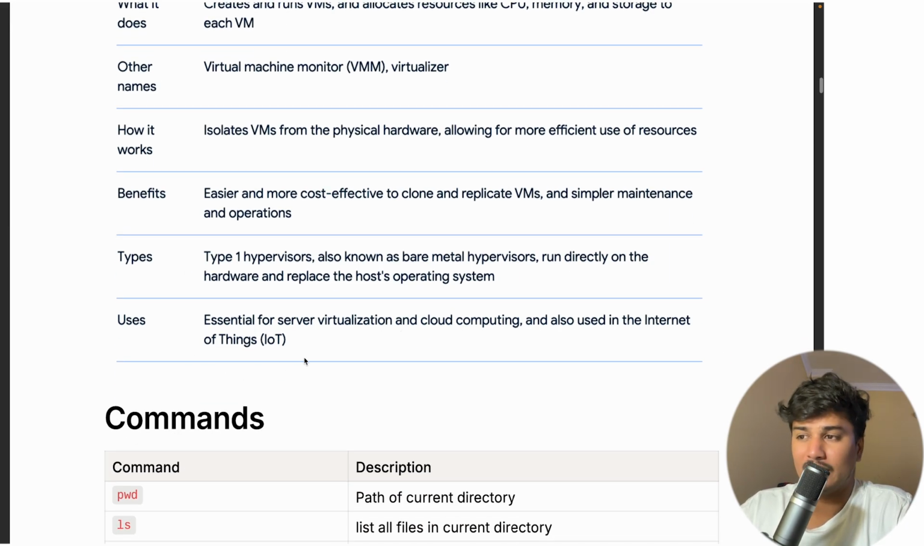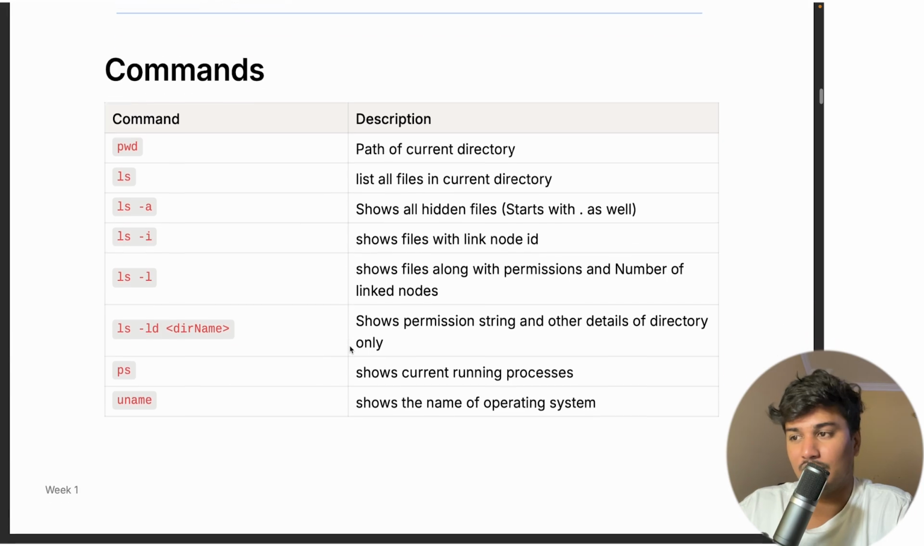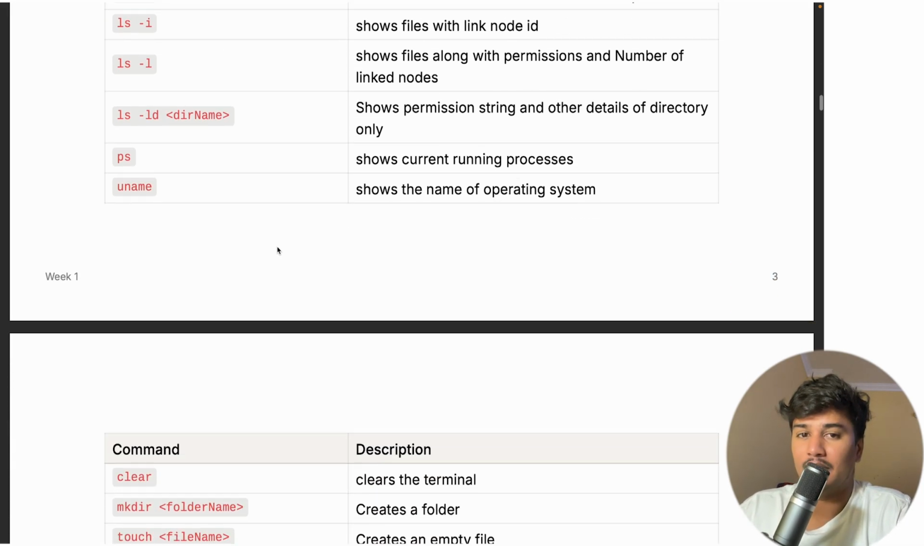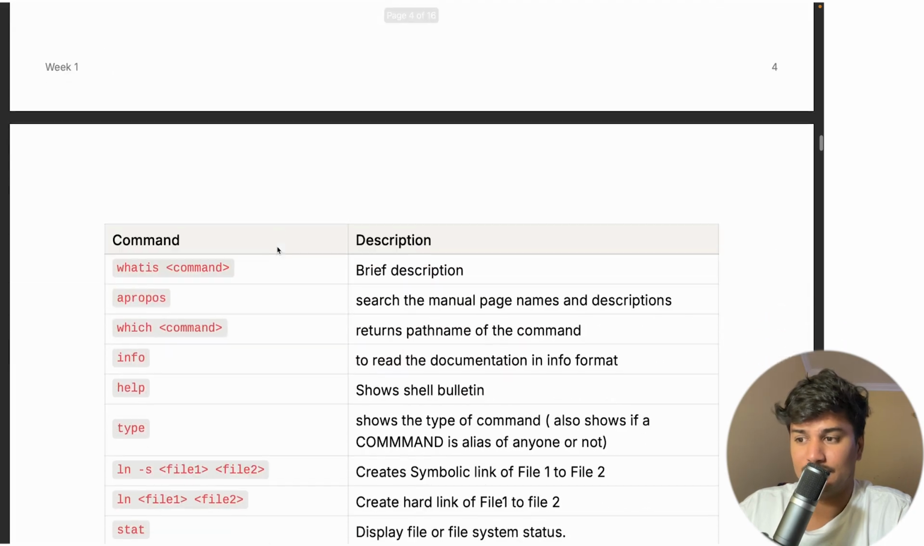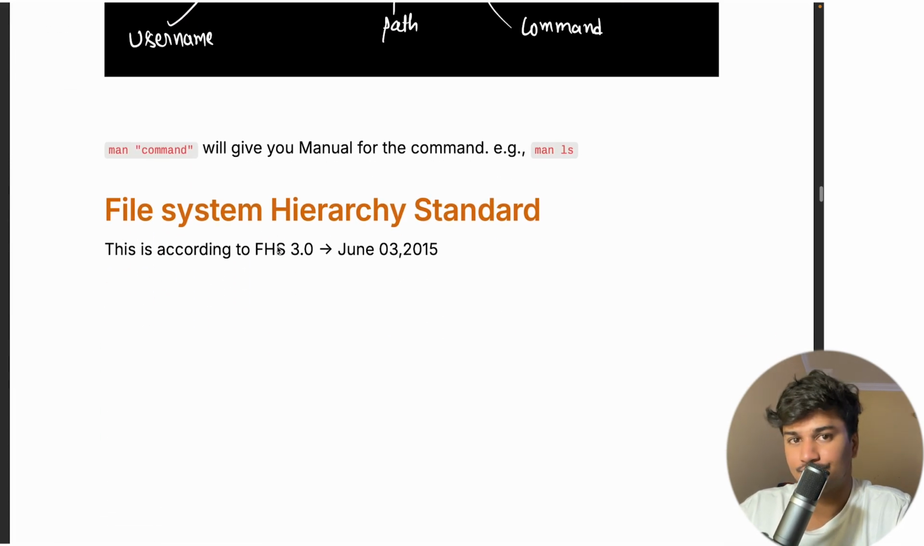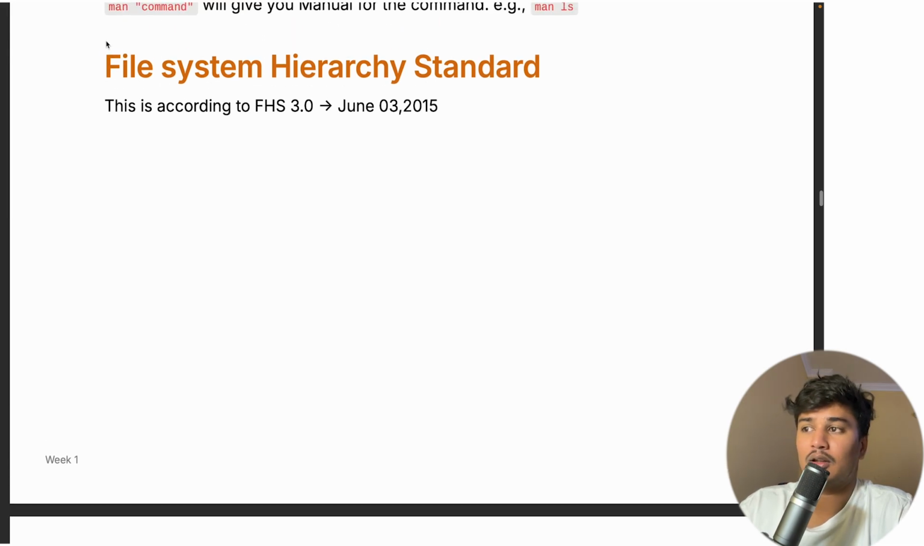Okay, use cases and benefits, you can read it out. I'm not going that deep into it. Then we have many commands, and we are going to see all of these. But first, let's go to the theory part. So let's discuss the file system hierarchy.